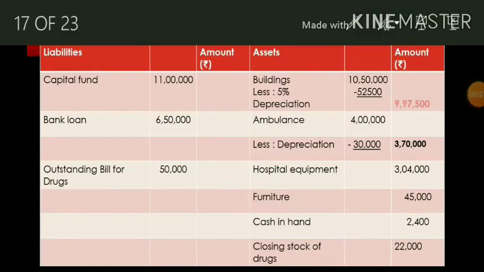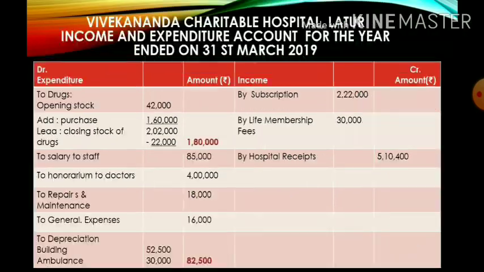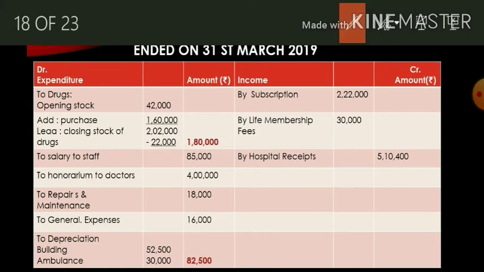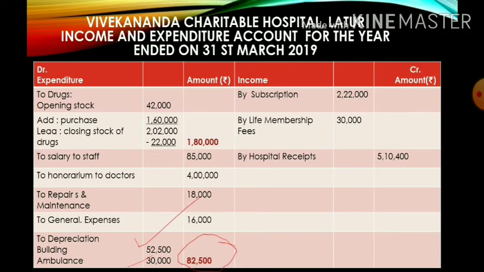So in the balance sheet you can see that we have deducted 52,500 from building. So the net value of building is 9,97,500, and ambulance 30,000 deducted, so 3,70,000. In the income and expenditure account we will give the second effect, 52,500 and 30,000, that is total depreciation 82,500.